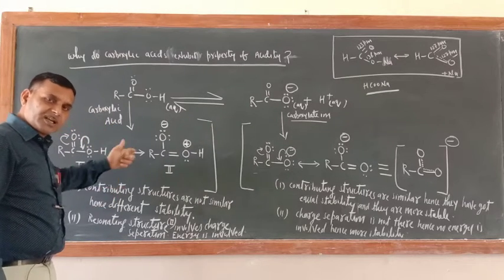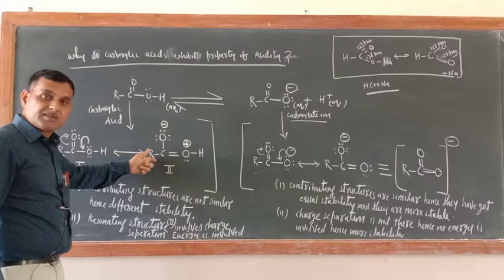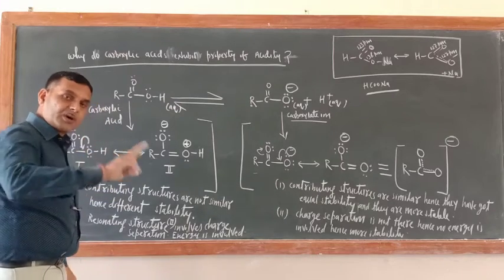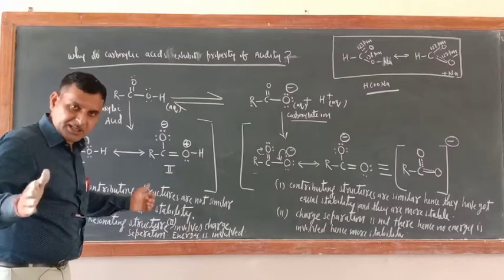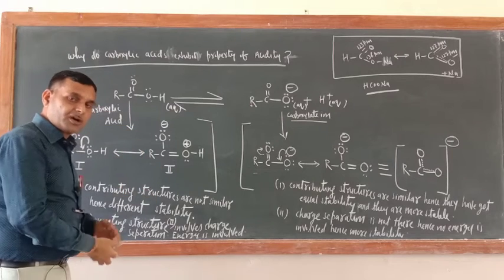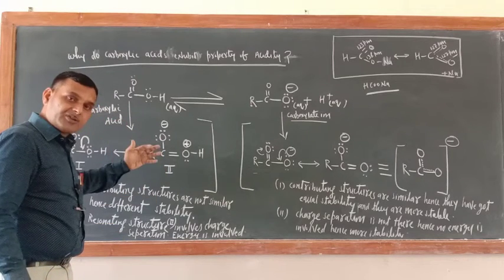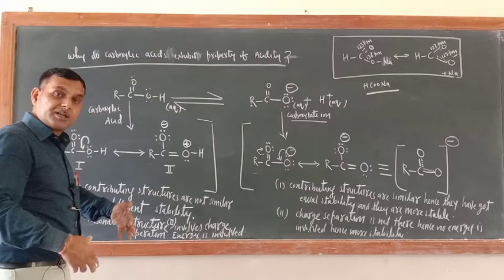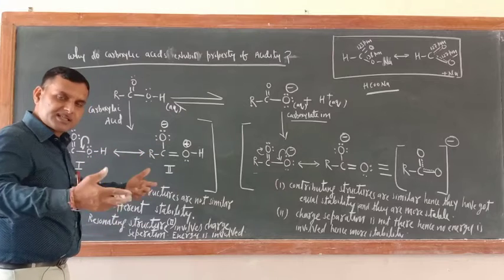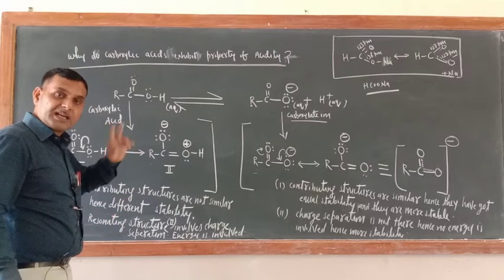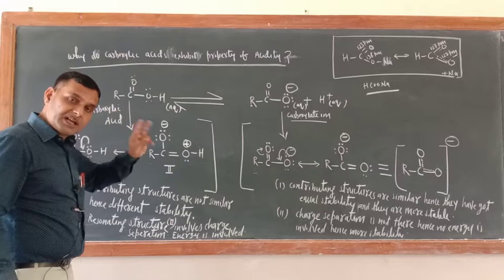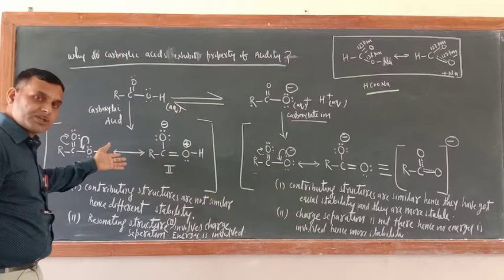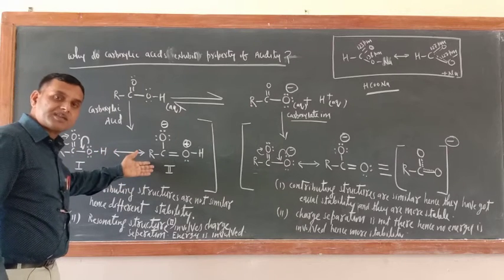Second problem is also there: charge separation is there in structure number second. So since charge separation is there, positive and negative, energy is involved for separating the charge. So when energy is involved in any resonating structure, what would be there? They would be more energetic, hence less stable. More energy, less stability. Less energy, more stability. So just see, now both structures are unequal. Here charge separation is there.